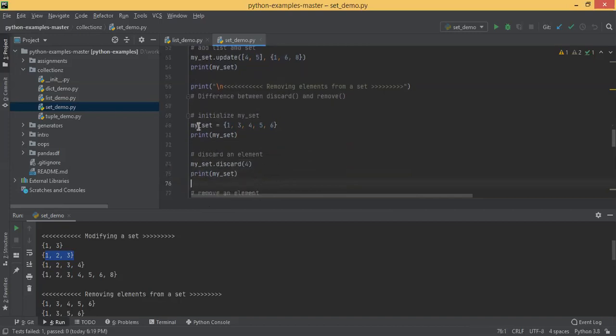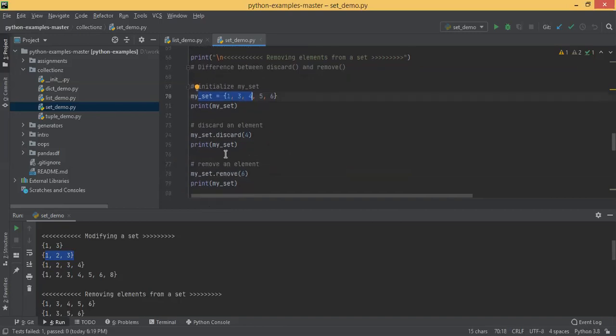At line number 70, what you can see, my set is this: 1, 3, 4, 5, 6. Printed it. So how to remove an element? For removing an element you have 2 functions. One is called discard, another is called remove. So there is a slight difference.